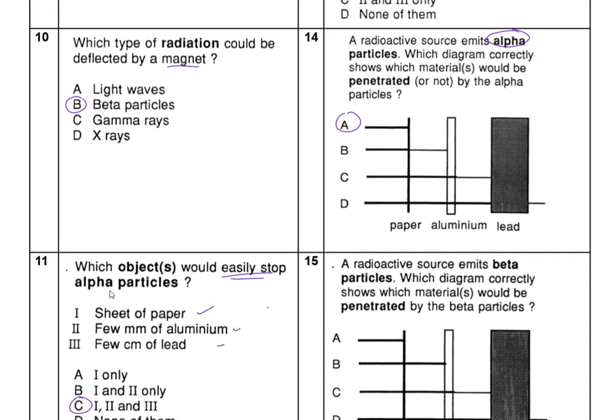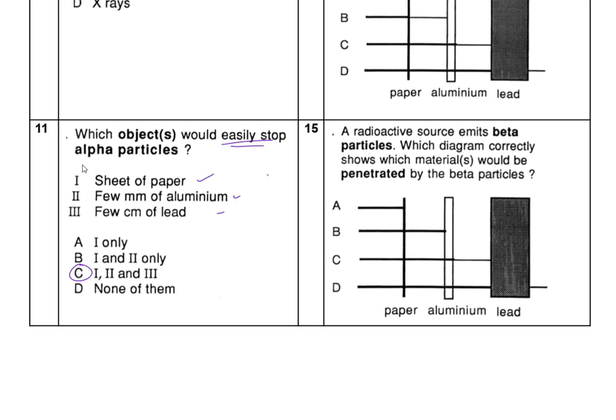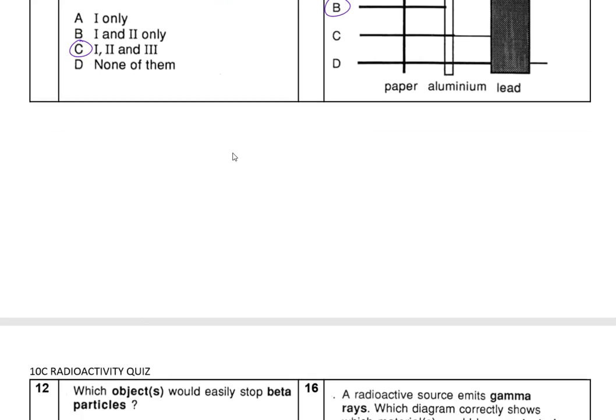Now the diagram here is showing us which one shows correctly. Here we have paper first, and then aluminum. Which object can easily stop it? All the objects can easily stop it. Now 15, beta particles for 15. Here, beta is stopped by aluminium. This one is nice and easy. You can see how easy it is.